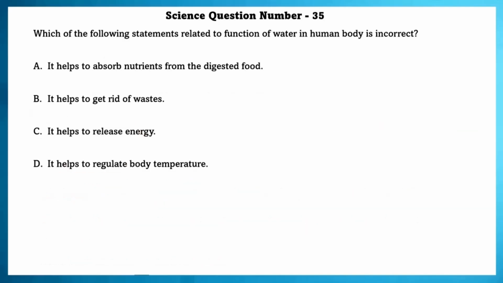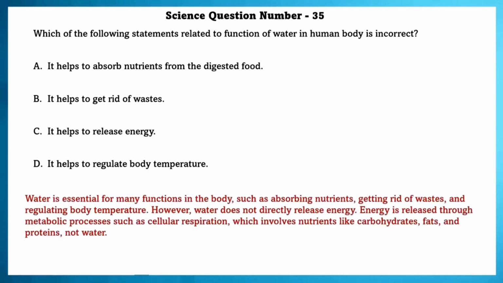Science question number 35. Which of the following statements related to the functions of water in the human body is incorrect? Water is essential for many functions in the body, such as absorbing nutrients, getting rid of wastes, and regulating body temperature. However, water does not directly release energy. Energy is released through metabolic processes such as cellular respiration, which involves nutrients like carbohydrates, fats, and proteins, not water.